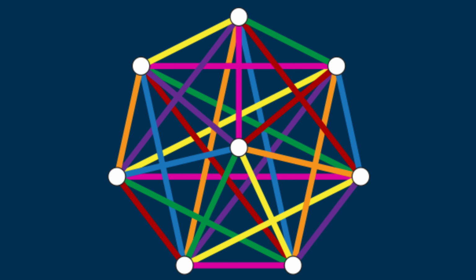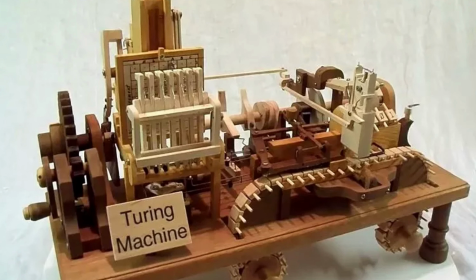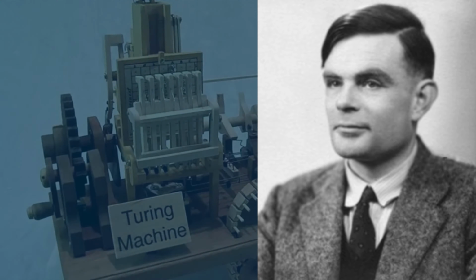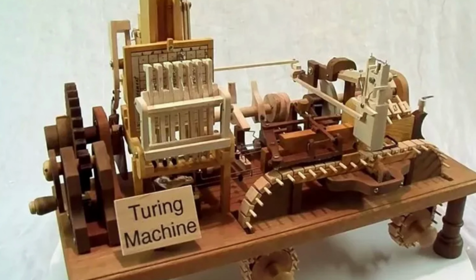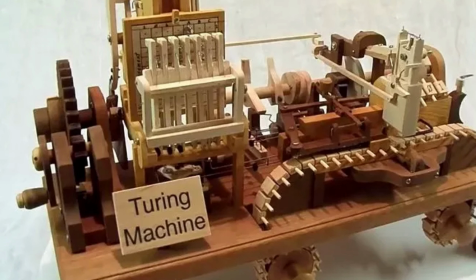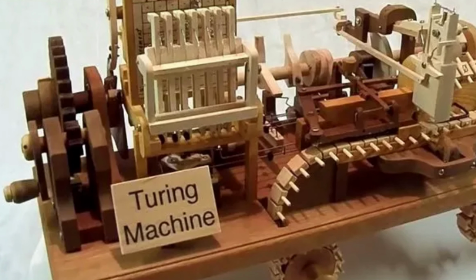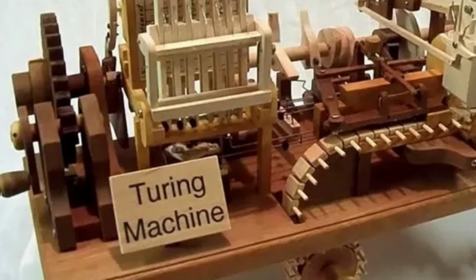set theory again. You also see set theory in things like formal language theory and computation theory, like the Turing machine. That's a theoretical machine invented by Alan Turing back in 1936. He built it to explore what computers can and can't do. Why does that matter? Because Turing proved that anything a computer can do, the Turing machine can too.